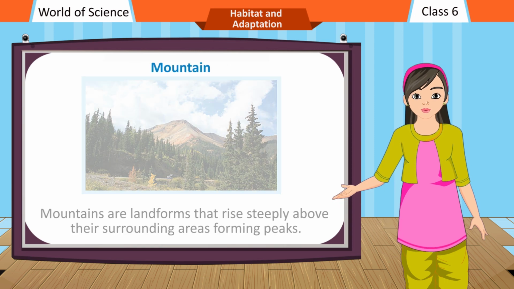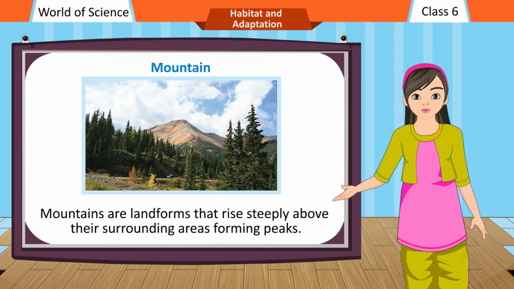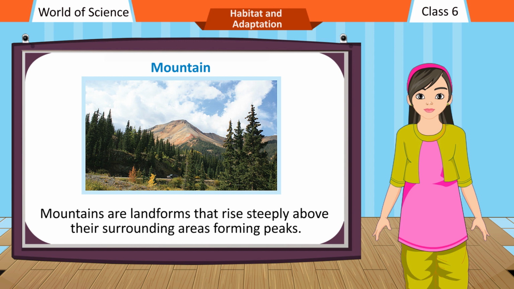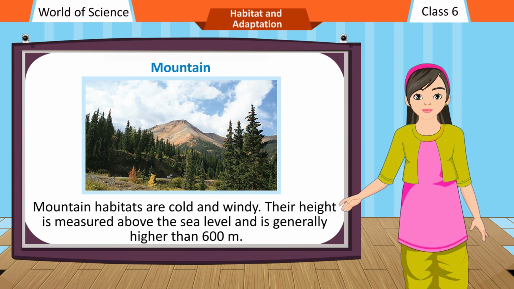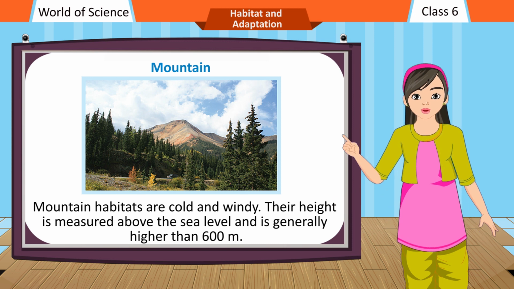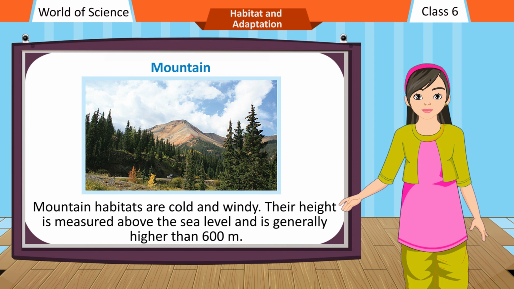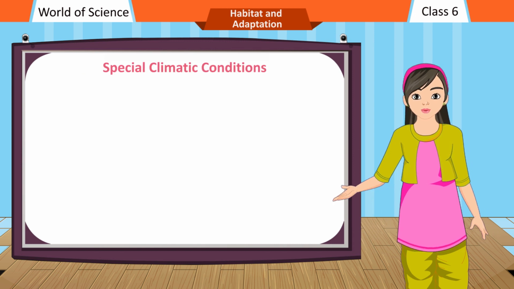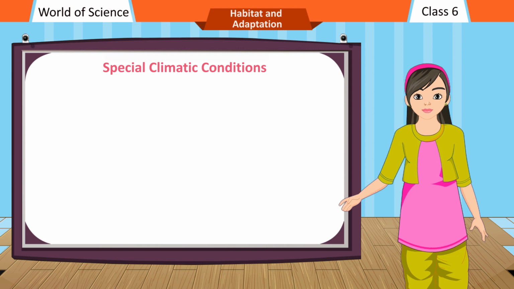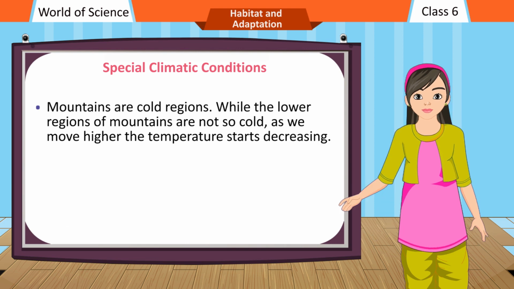Mountain. Mountains are landforms that rise steeply above their surrounding areas, forming peaks. Mountain habitats are cold and windy. Their height is measured above the sea level and is generally higher than 600 meters. Snowfall also occurs in higher mountains. Special climatic conditions. Mountains are cold regions.